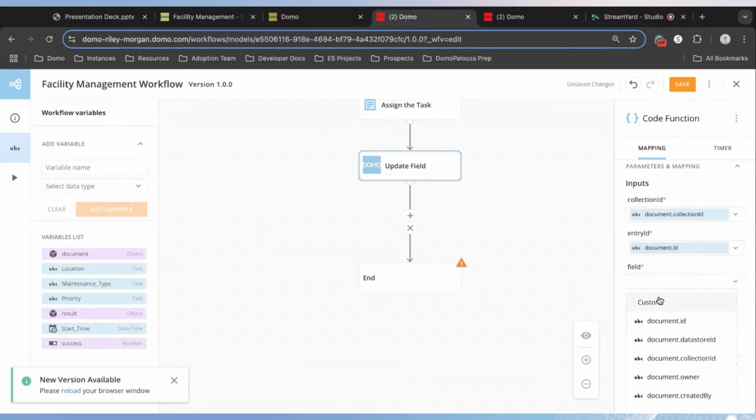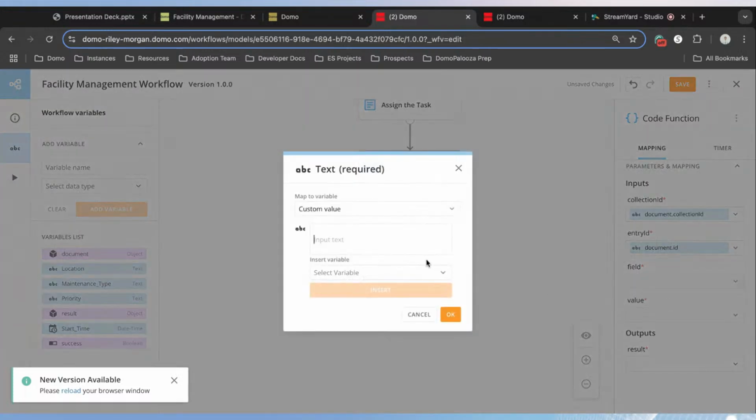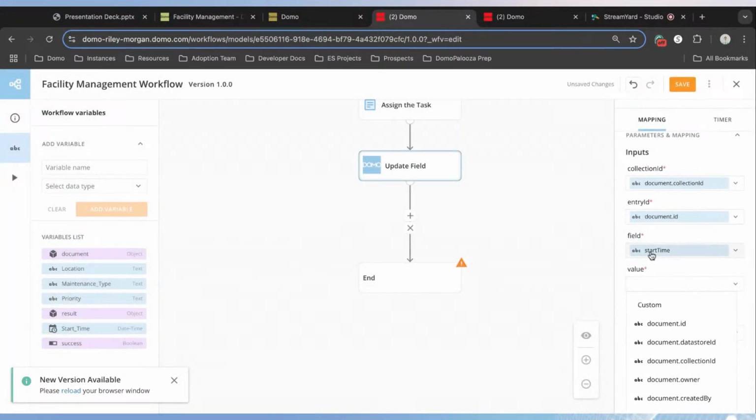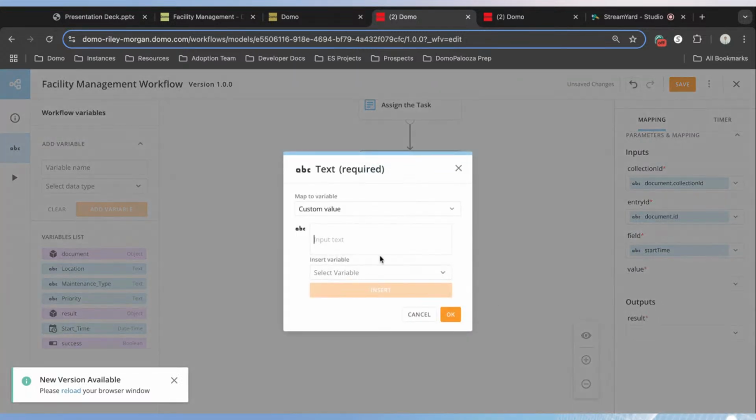And then our field is going to be the field in our AppDB collection that we configured. So we're going to create a custom value in here, and we're going to put in our start time. And if you remember, we put this in camel case, and we're going to save that. And then the value that should be submitted for start time is the variable that we just saved.